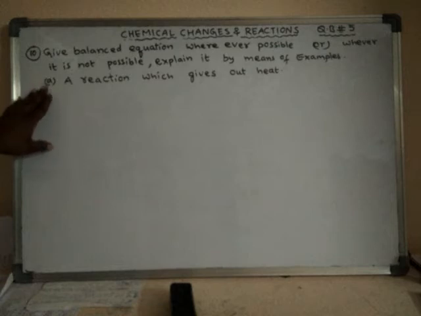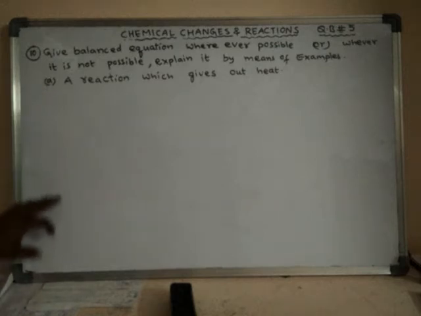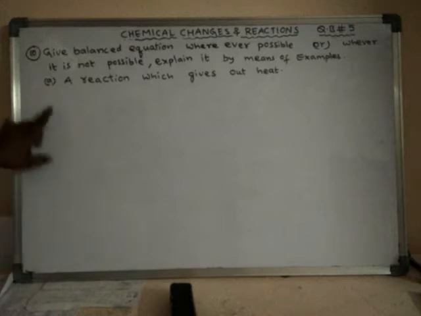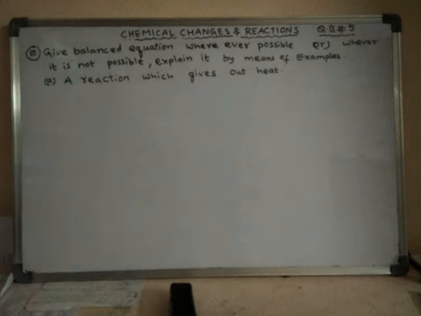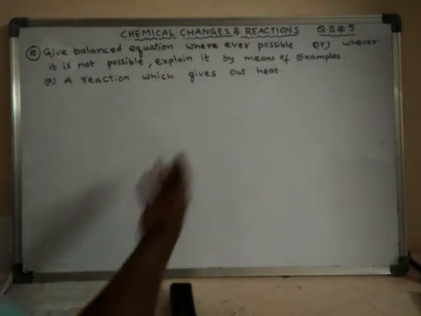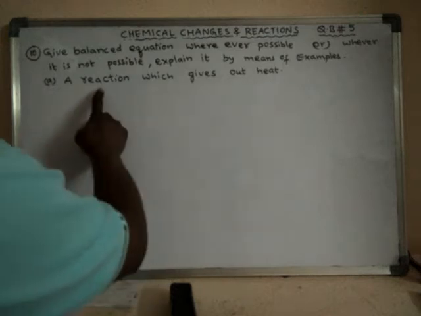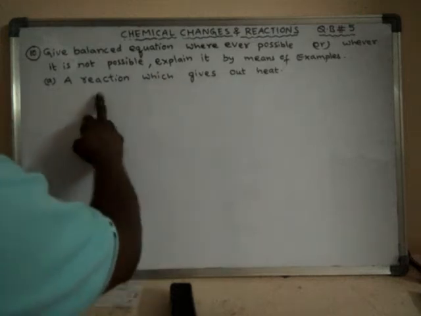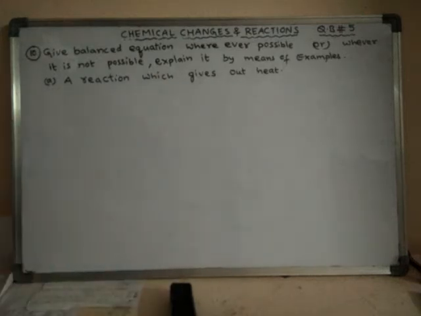So first of all, there are 4 or 5 concepts. We will go with the first concept. The first one is a reaction which gives out heat. We have to give an example for a reaction which gives out heat.